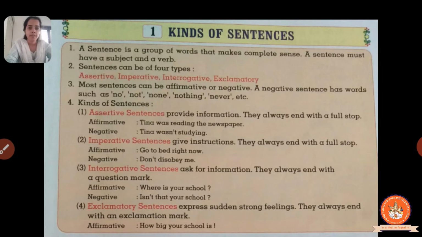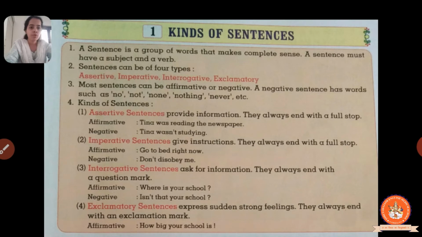Now the second one, imperative sentences give instructions. They always end with a full stop. So our second type of sentence is the imperative sentence. An imperative sentence will give you some instruction or command, or when we make a request to a person, we use the imperative sentence. An imperative sentence also ends with a full stop, or a period. And don't forget, students, a sentence always begins with a capital letter. Now let's see the example.